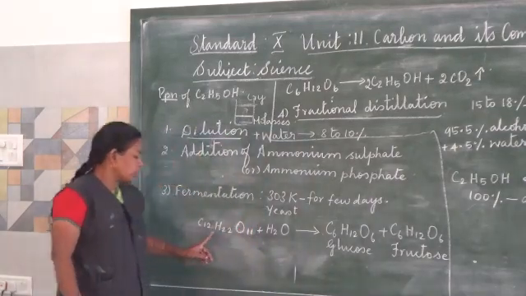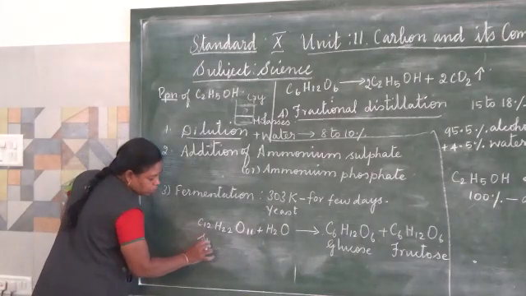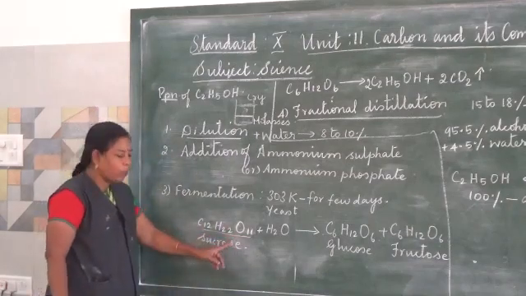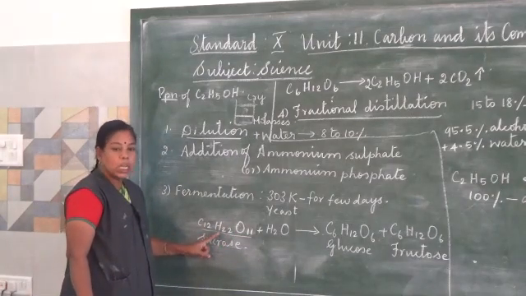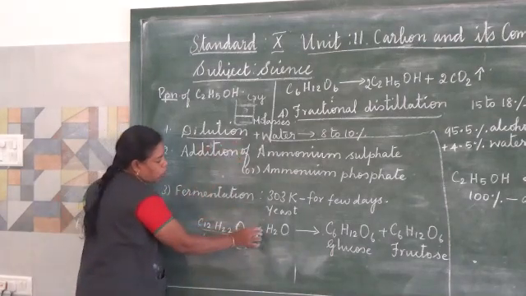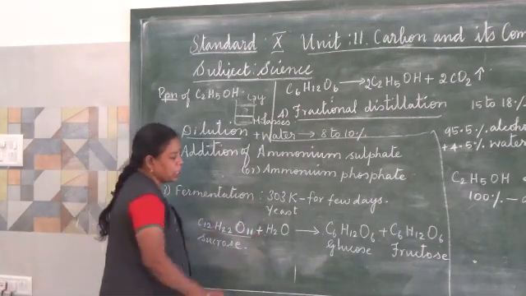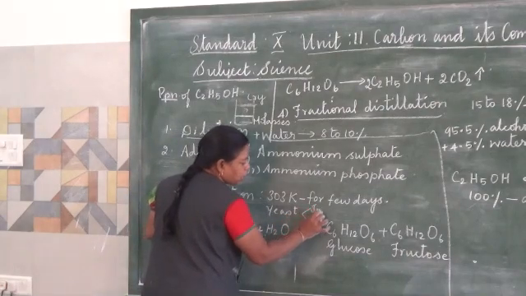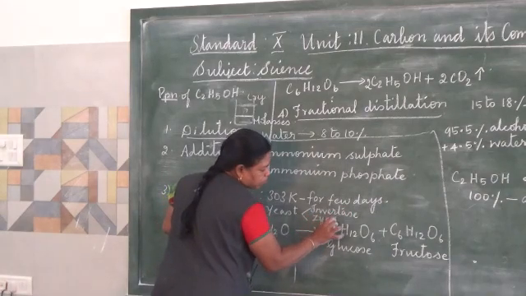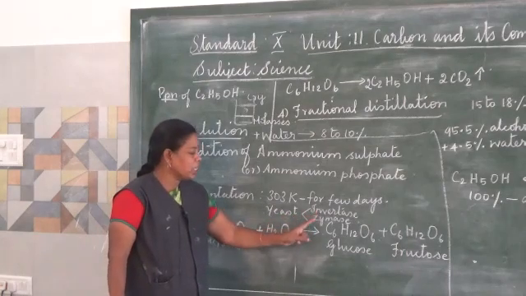Here sucrose is the complex molecule. This is the sugar; the chemical name of sugar is sucrose, and its molecular formula is C12H22O11. When we dilute sucrose with water, yeast is added. The yeast will segregate two enzymes, one is invertase and another one is zymase.